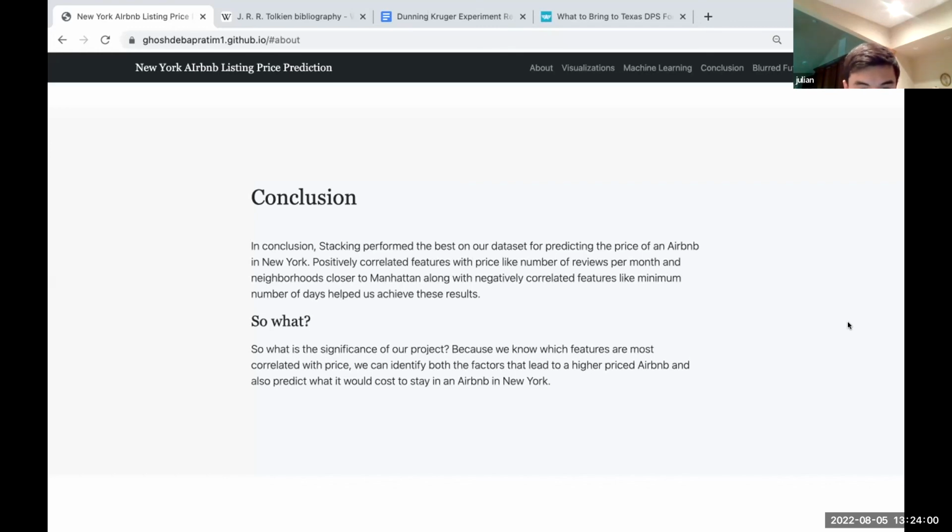So what is the significance of our project? Because we know which features are most correlated with the price, we can identify both the factors that lead to a higher priced Airbnb and also predict what it would cost to stay in an Airbnb in New York.